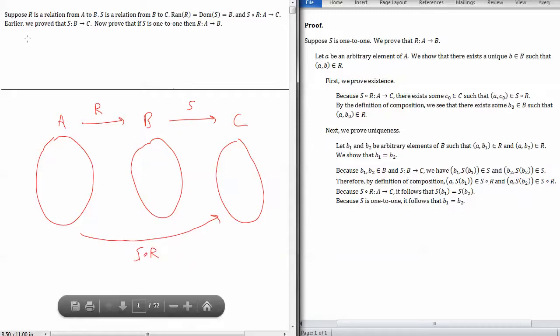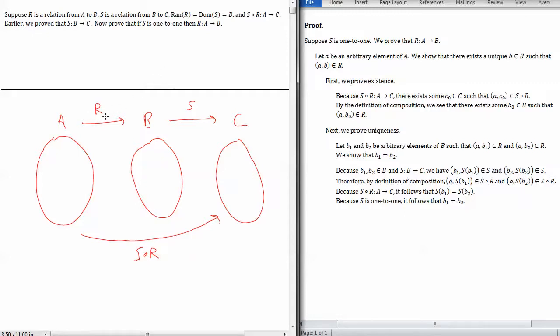Okay. Now earlier we proved that in this scenario, the relation S is a function too, not necessarily R. Okay. And in this problem, we're going to assume that if this function S is also one-to-one, then R has to be a function. Okay. So let's think through how we might prove this.